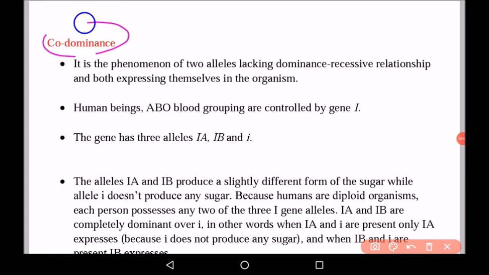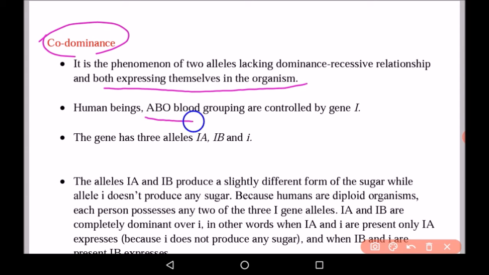Another important term is codominance. Codominance is the phenomenon of two alleles lacking a dominant-recessive relationship and both expressing themselves in an organism. In case of incomplete dominance, it is intermediate between the two parents, that is, the flower was pink, neither red nor white. But in case of codominance, both are expressing themselves in the organism.